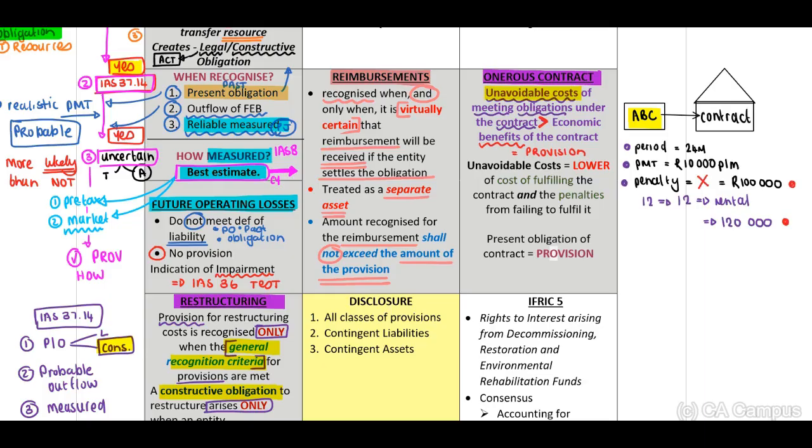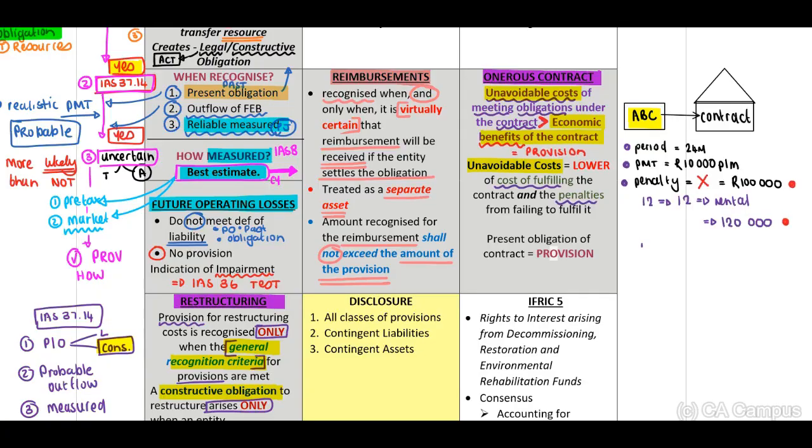Now, if that unavoidable cost exceeds the economic benefits of the contract, yes guys, because no benefits will be received, because they're not going to rent that space anymore, therefore the economic benefits is 0. And then the standard indicates to us that the unavoidable costs will be the lower of the cost of fulfilling the contract and penalties.